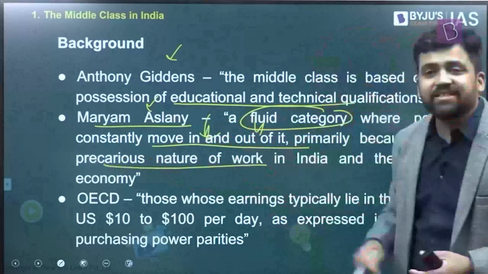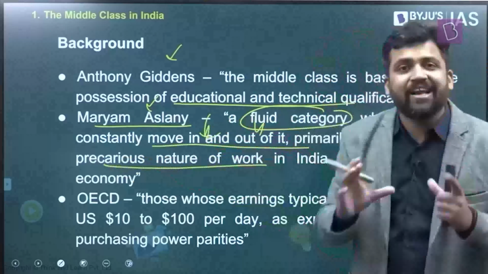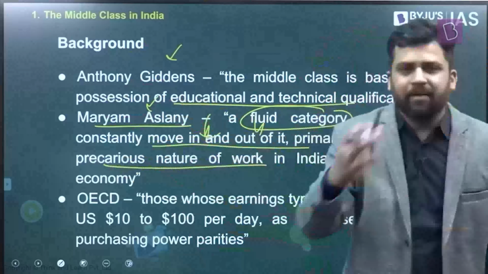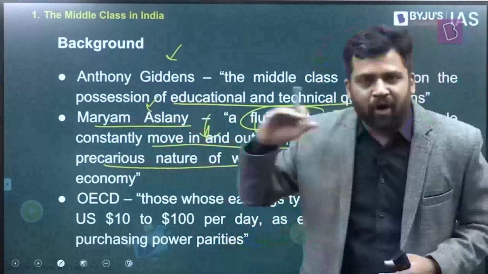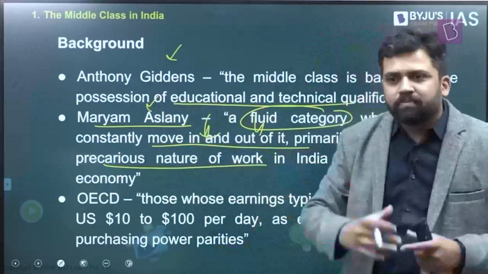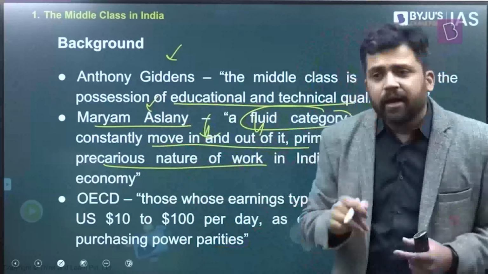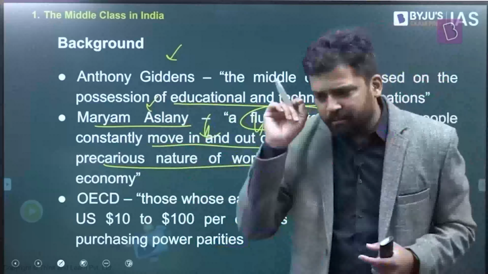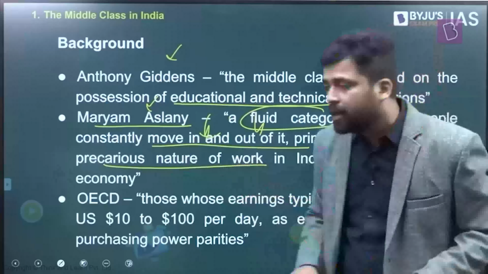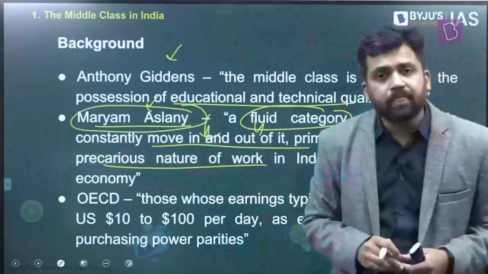Why? Because of the precarious nature of work in India. A large section of the Indian labor force is in the informal sector. No social safety, no social safeguards. So some people, again, they might do well, they might enter into the middle classes. But one health issue in the entire family, they're back to the lower classes. Right? So again, in recent times, I heard someone saying, I don't remember who said that, the Indian middle class is just one medical issue, health issue away from being in the lower classes. Right? If there is a major health issue, you're back to the lower class. So this is getting reflected in Mariam Aslami's work.